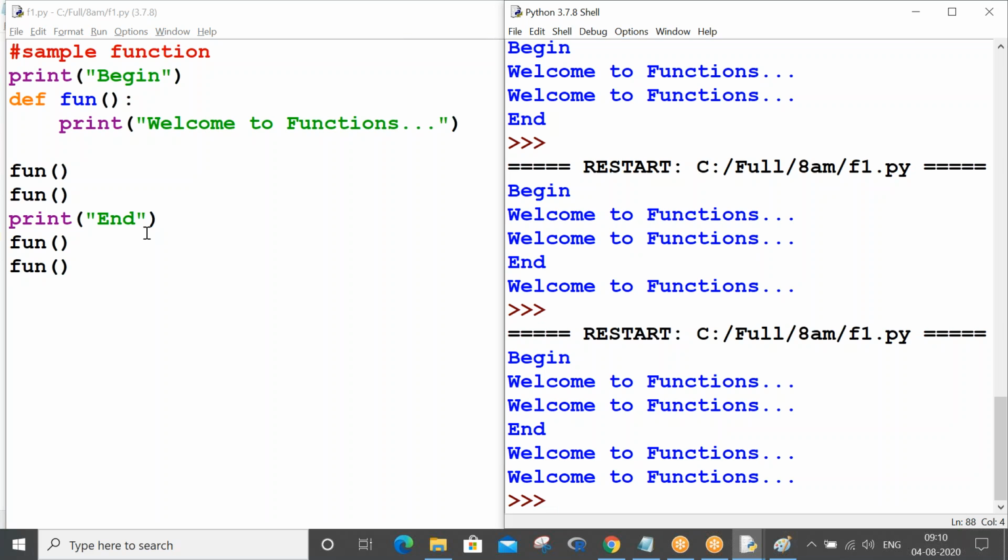Because functions are objects in Python, there are new behavior features for functions. We can assign a function to a variable, we can define a function inside another function, we can pass a function as a parameter to another function, we can return a function from another function. So there are multiple concepts in functions, right? So we will be seeing them in the further sessions.